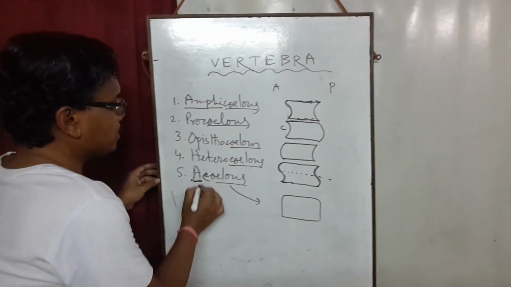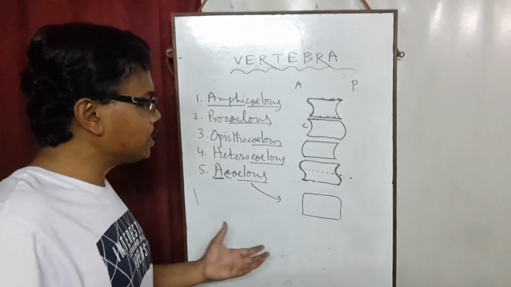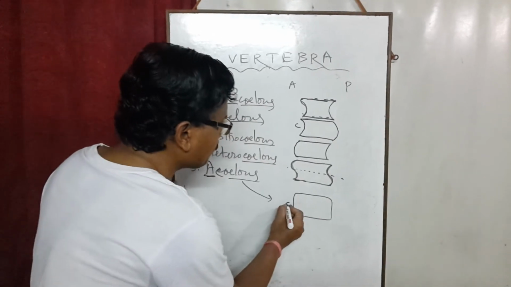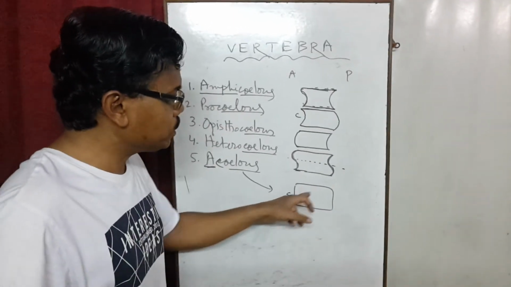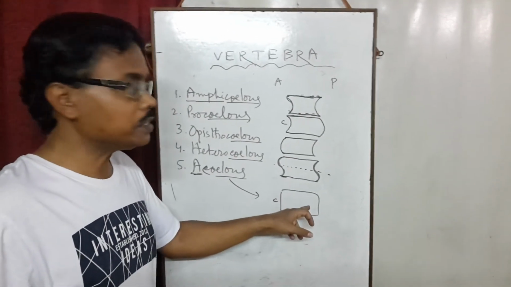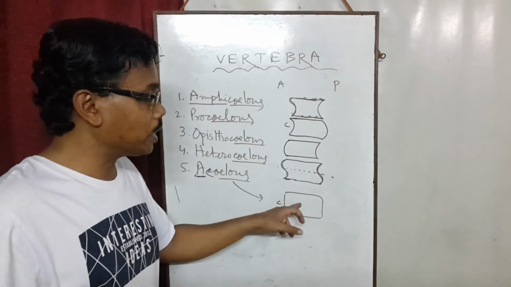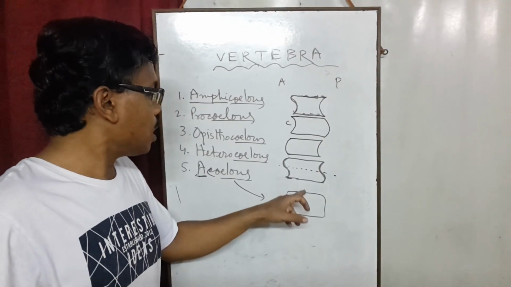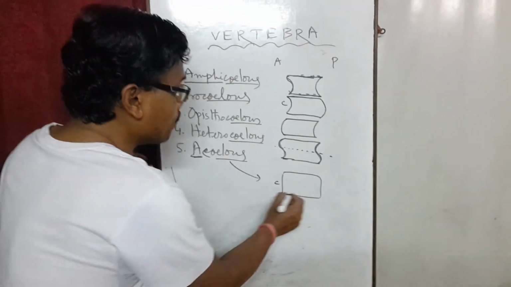A means absent. So the concavity or cavity is totally absent in the centrum. This is centrum, and you see that no cavity, no concavity is present here. So A means absence of concavity. This is called Acoelus vertebra, and it is found in mammals.